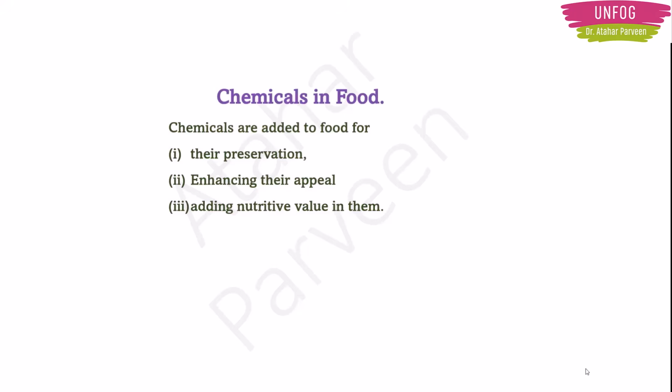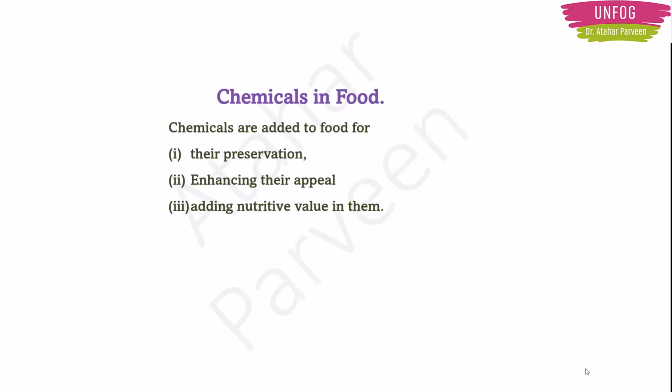For example, pickles. Pickles don't get spoiled if we buy them from the market, right? They will be there for a long time. They will not spoil because they have added some preservative. Sauce is there, tomato sauce. It will never spoil, right? If we just grind the tomato and make tomato puree and keep it outside without keeping it in the fridge, it will get spoiled within 1 day.